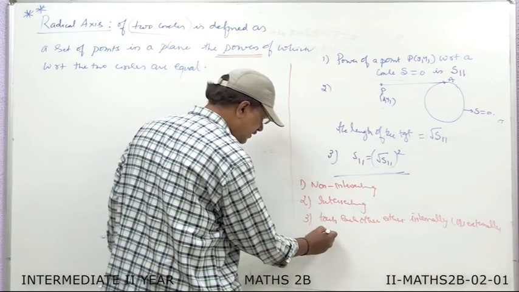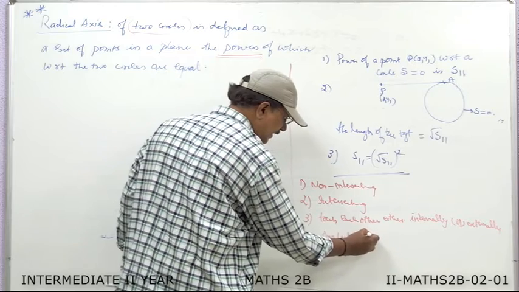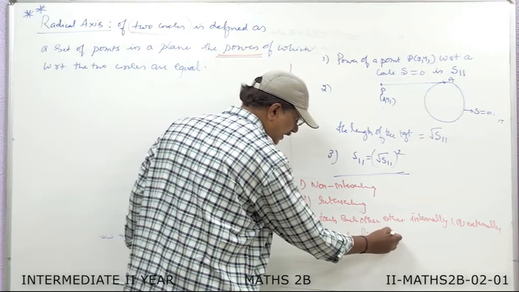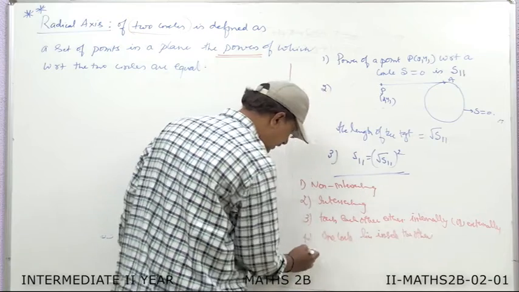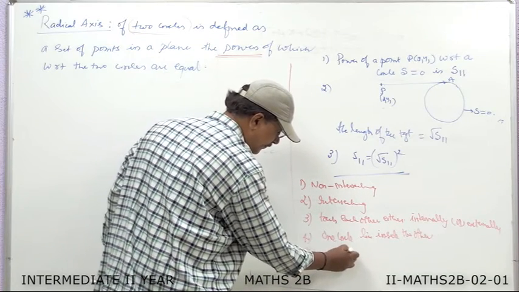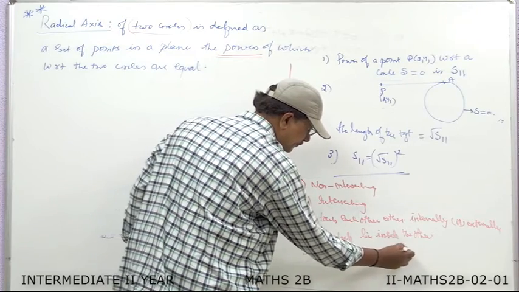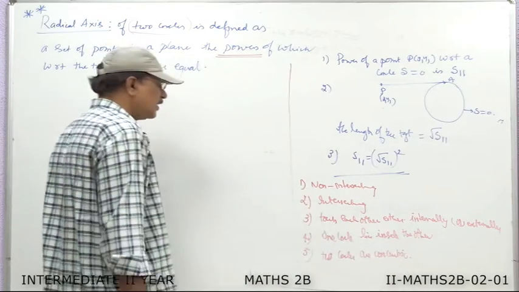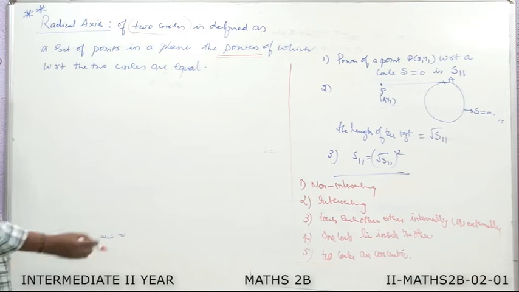And the fourth case is one circle lies inside the other. And the fifth case is two circles are concentric. So, we have to discuss the definition for these five cases.